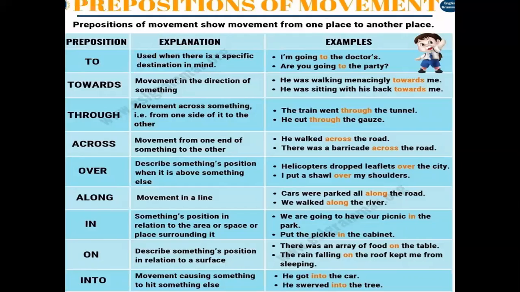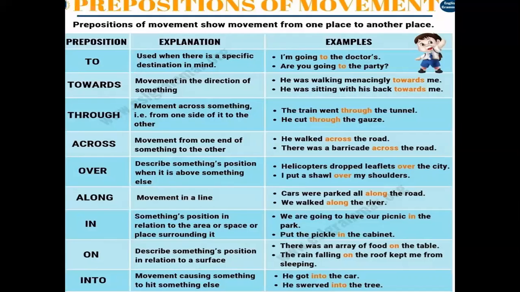So now let me explain. Now see the example. The train went through the tunnel. And the example of across is they walked across the road. Now the confusion is, we can also say the train went across the tunnel. No, it will be wrong. Why will it be wrong? I'll explain.